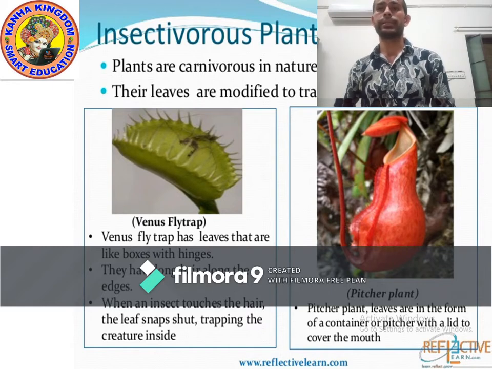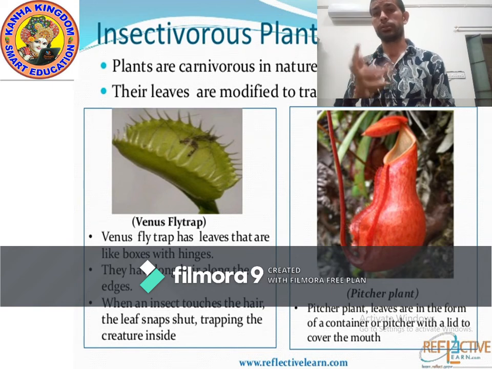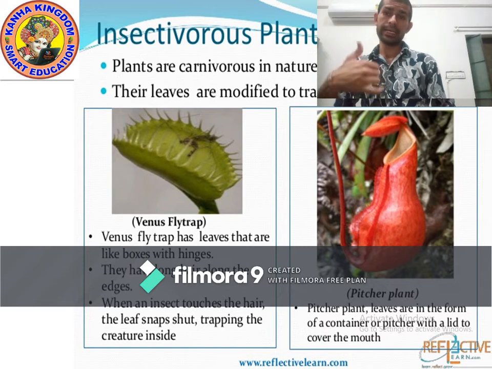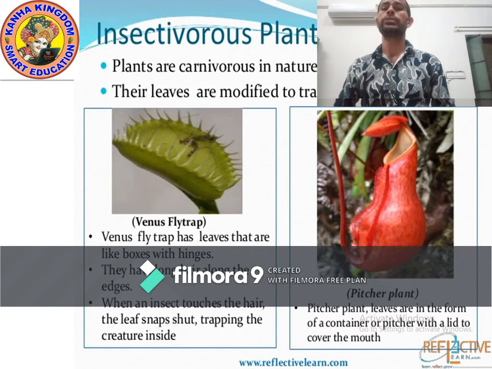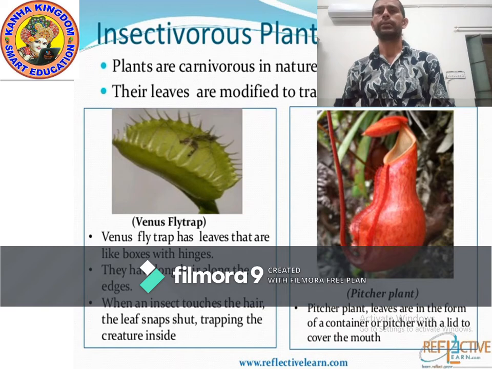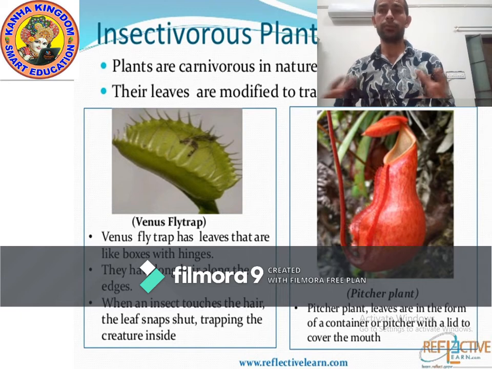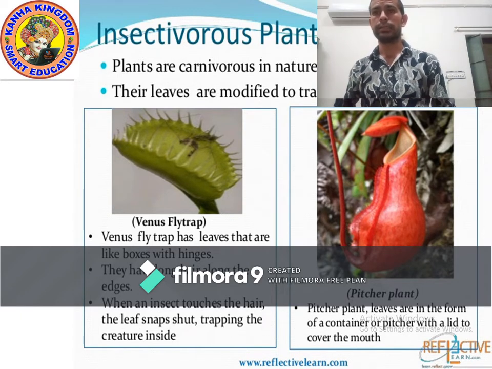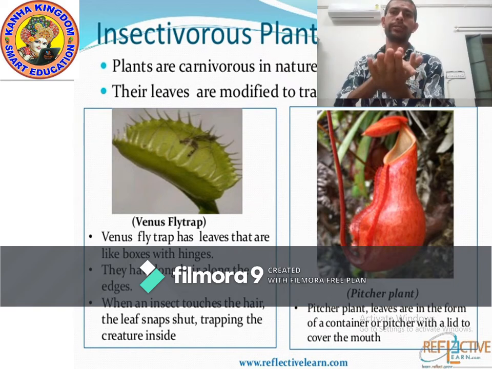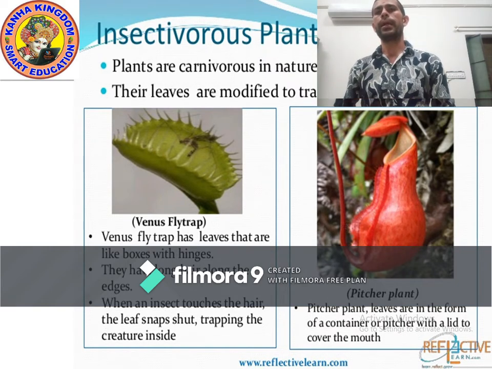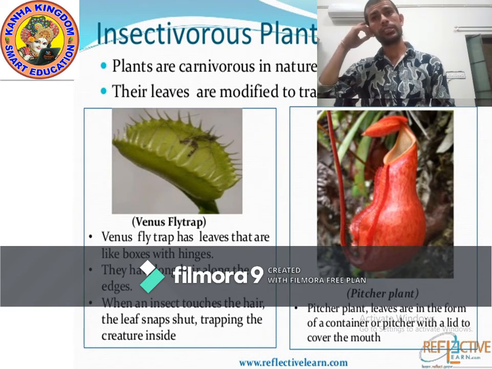Second is the pitcher plant. The pitcher plant's leaves are modified like a pitcher. Do you know a pitcher? A pitcher looks like a jug. So the pitcher plant's leaves are in the form of a jug, or a container. They have a lid on the mouth of the leaf, which covers the mouth.